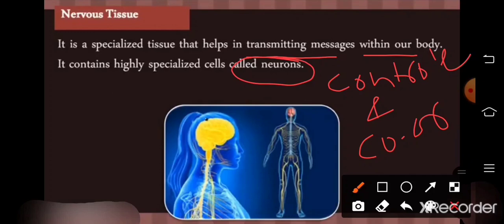Okay, so you can see in the picture that many nerves arise in the body and are distributed in the body. So it is very important. Neurons are very important and made up of specialized cells, and they help in transmitting the message.